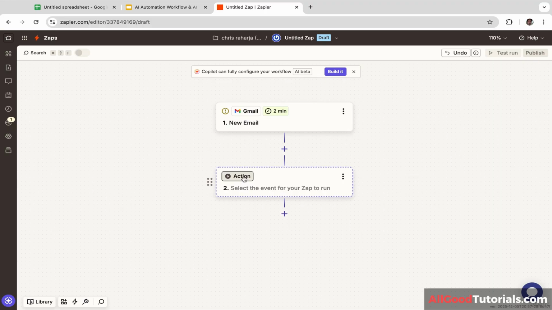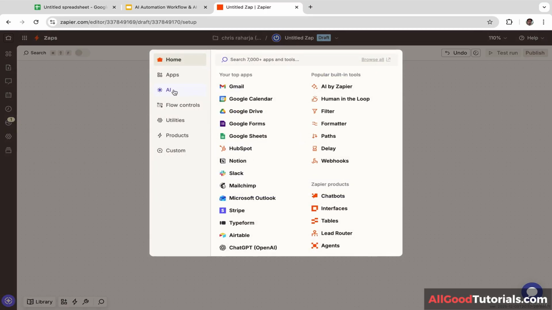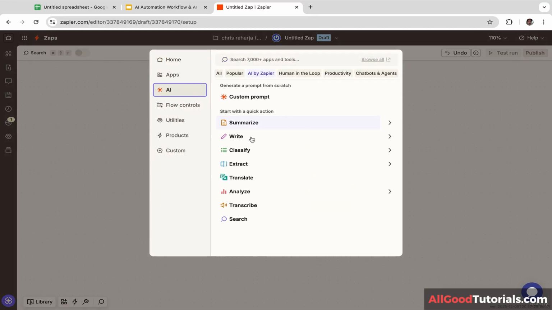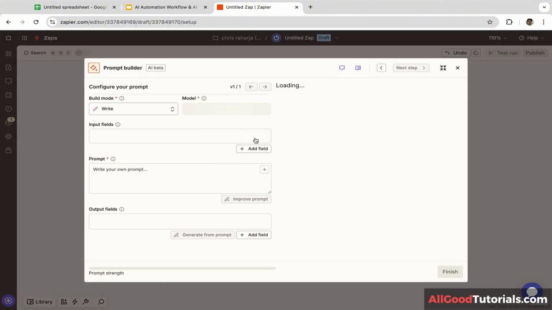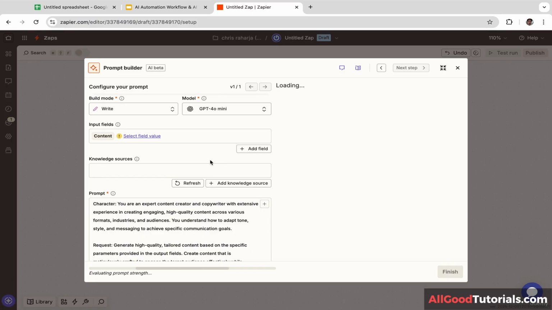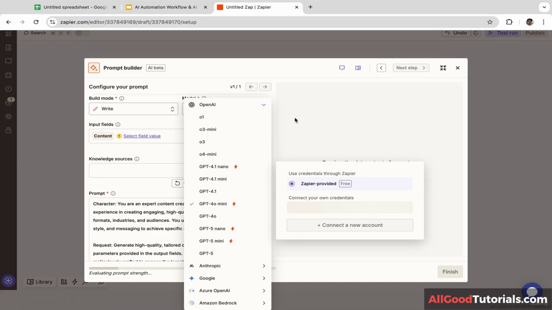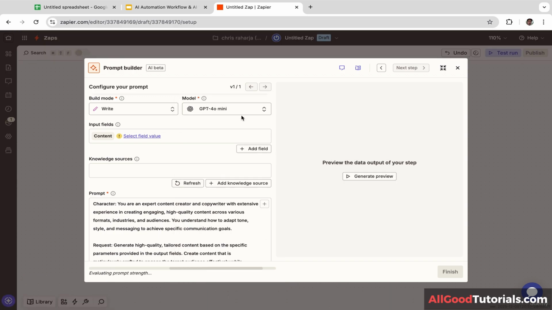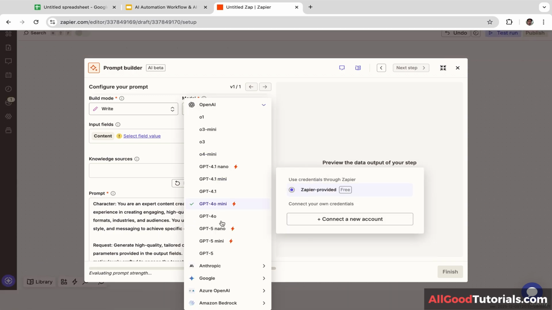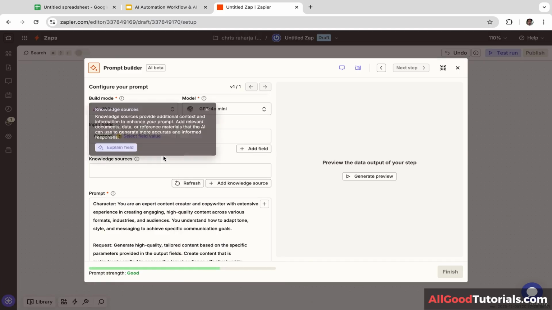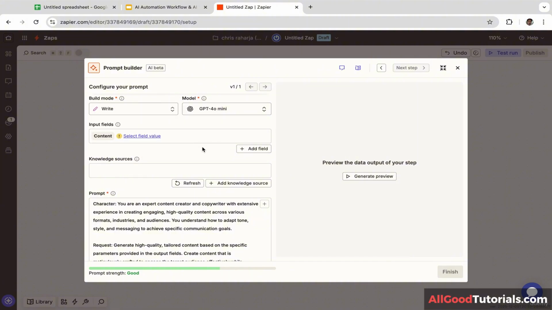So let's click this. Let's click actions and let's click AI. And let's click write, because we want AI to be able to write the email draft, right? For the model, I'm going to use GPT-4o. That's the best model, but there are many other options. You can use Anthropic, you can use Google Gemini, and there are other options down here. You can use any AI model that you want. It is totally up to you.